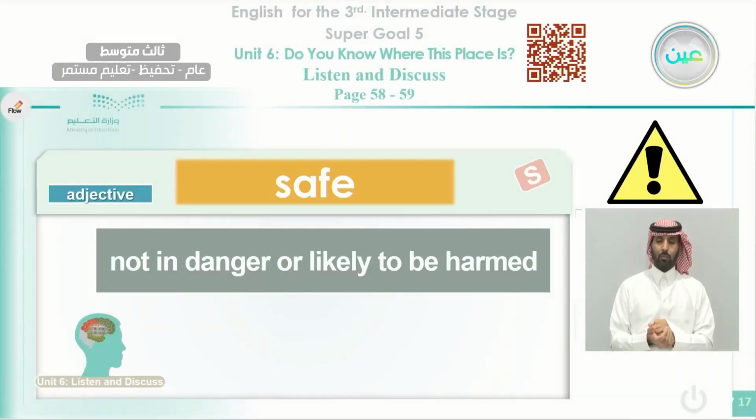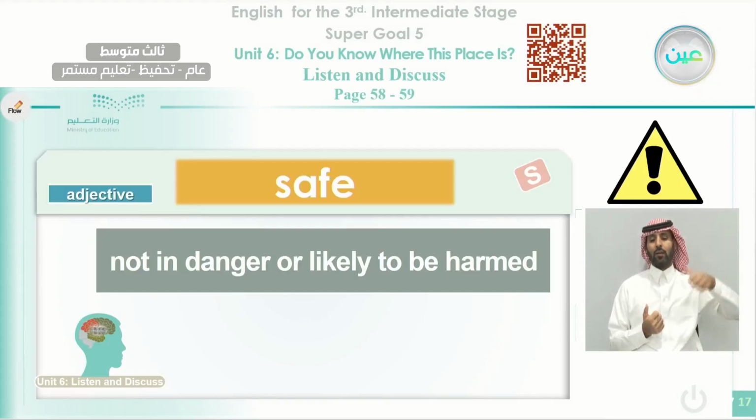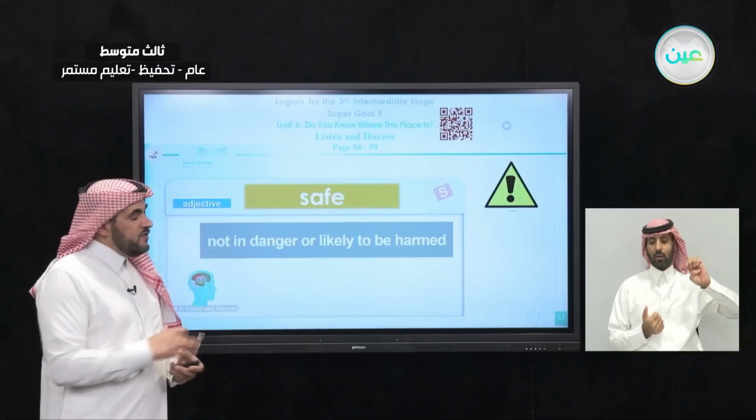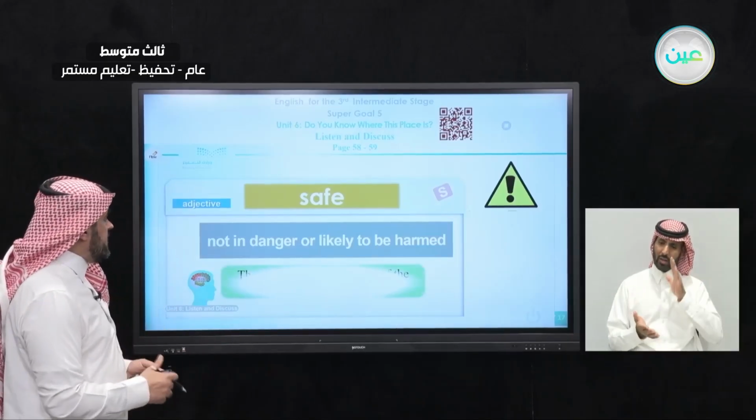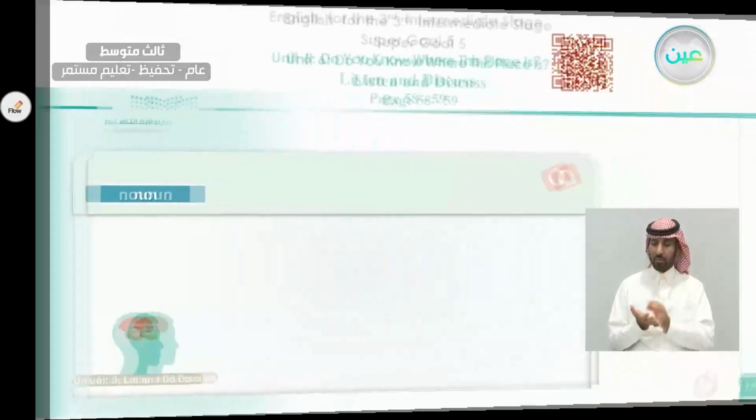Okay, here we talk about something else also, an adjective: not in danger or likely to be harmed. That is safe. If you are safe, that means you are not in danger. We describe something as safe, as you can see here. The city is known to be one of the safest cities in the world.